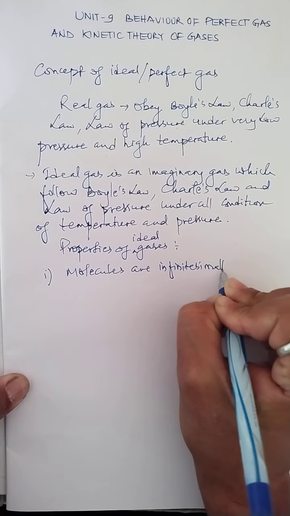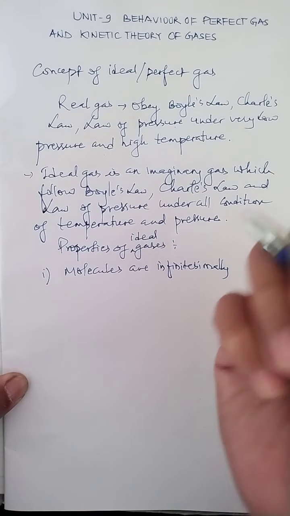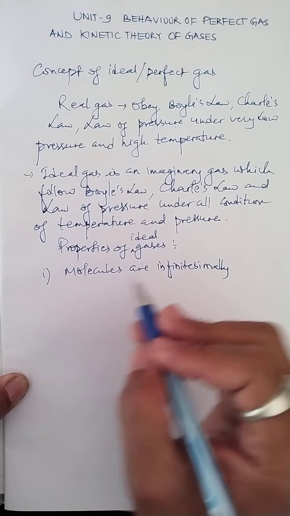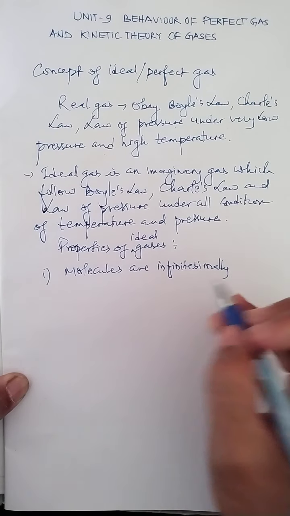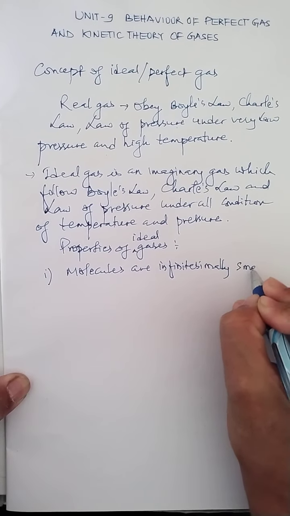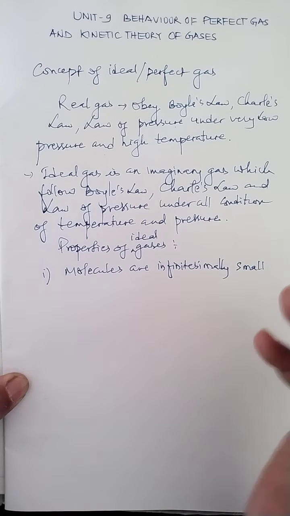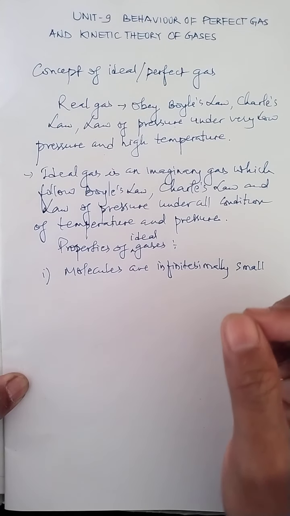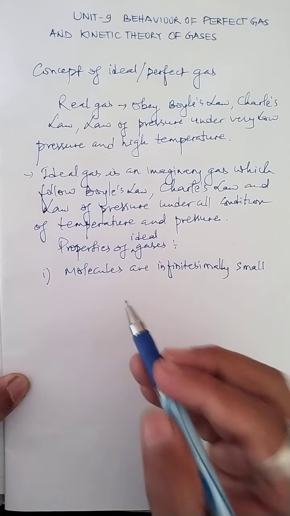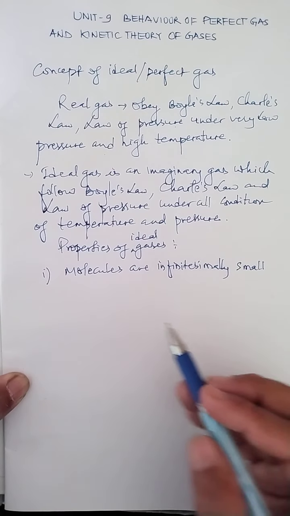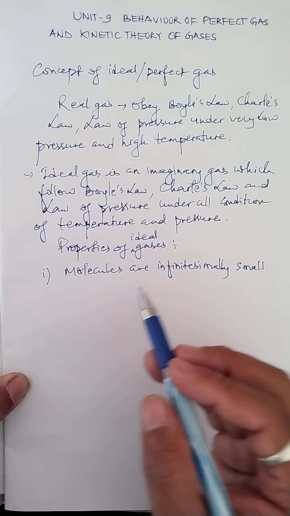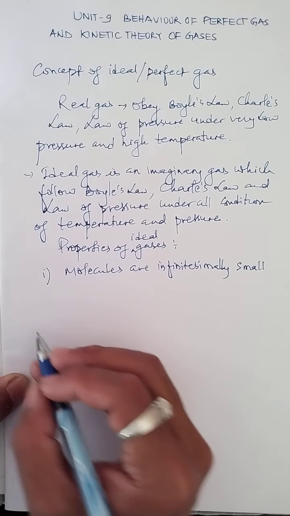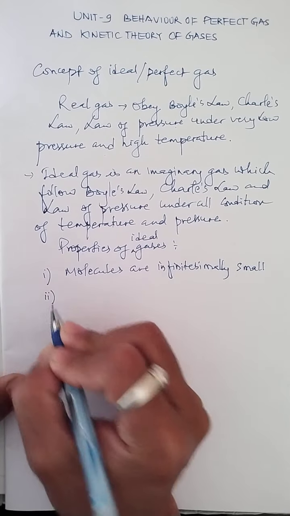Infinitesimally means very, very small, which tends to 0 but does not equal 0. So one of the first properties of an ideal gas is that the molecules are infinitely small. This is number one. We have number two.